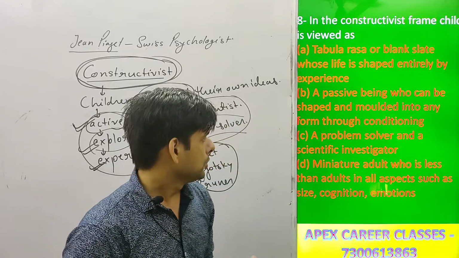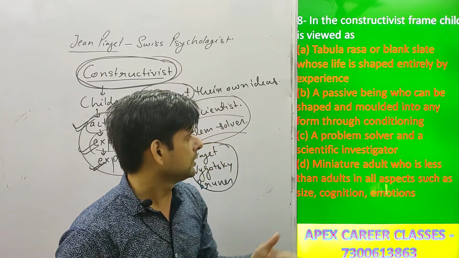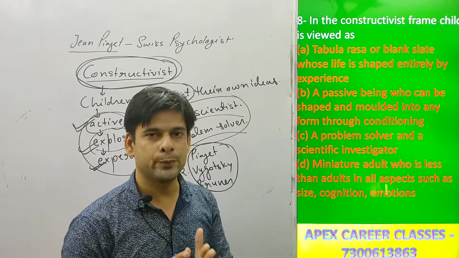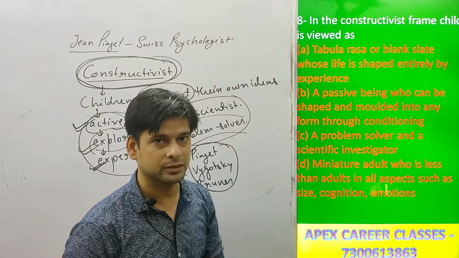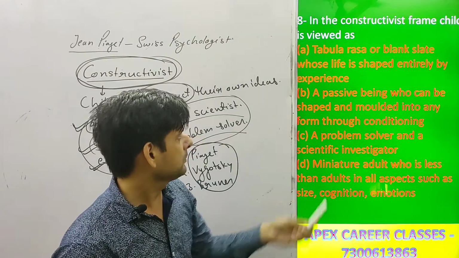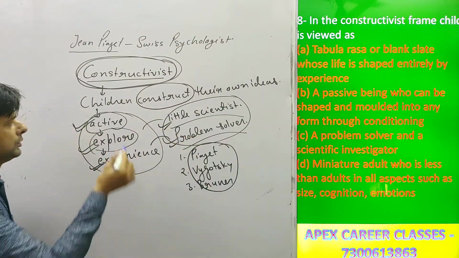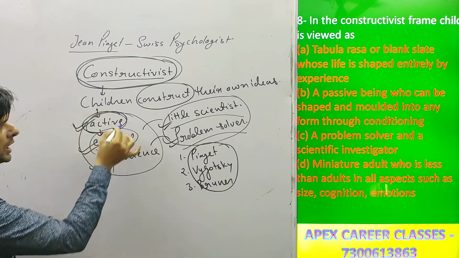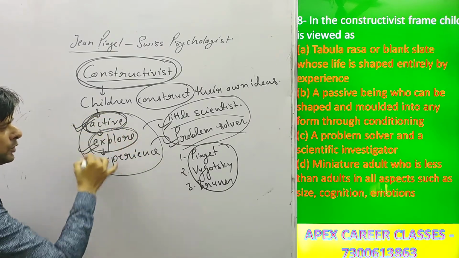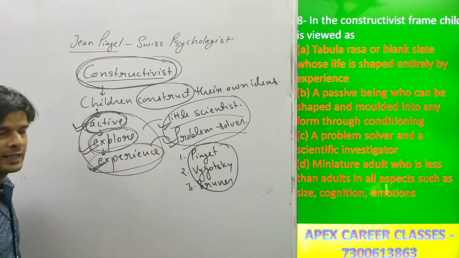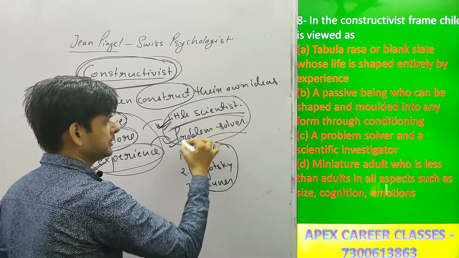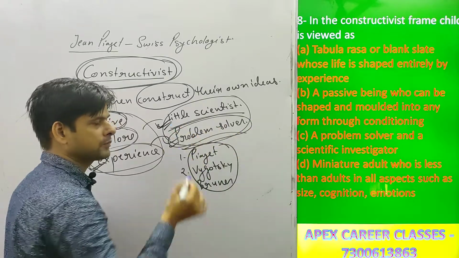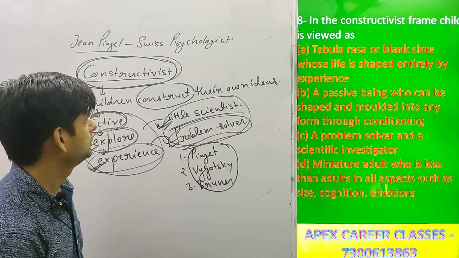So the correct option here will be option C, a problem solver and a scientific investigator, because constructivism is directly related to the child being active, exploring and experiencing, and they are little scientists according to Jean Piaget, and they have a problem solving attitude.